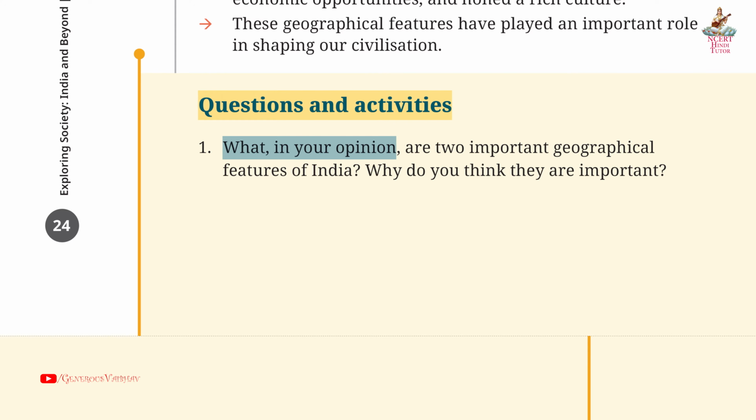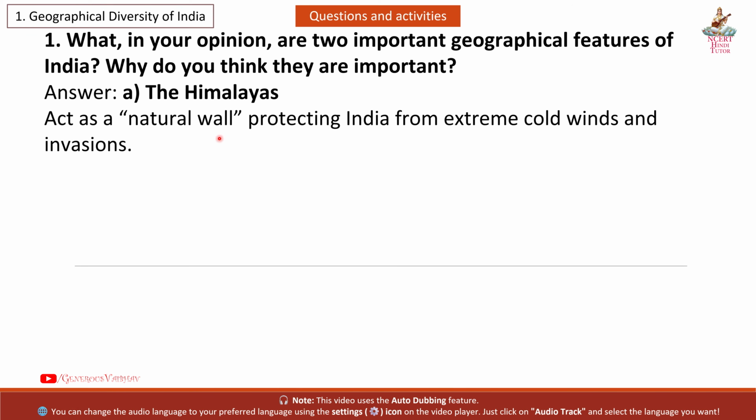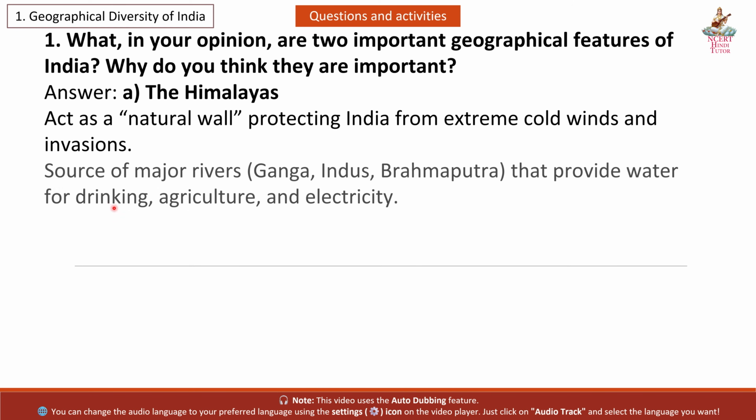What, in your opinion, are two important geographical features of India? Why do you think they are important? Answer. A. The Himalayas act as a natural wall protecting India from extreme cold winds and invasions. Source of major rivers Ganga, Indus, Brahmaputra that provide water for drinking, agriculture, and electricity.